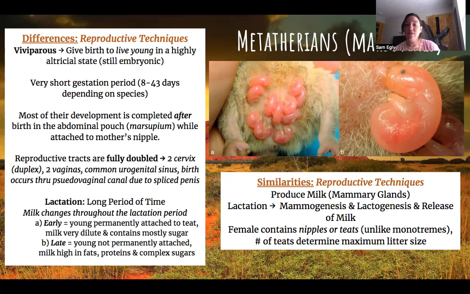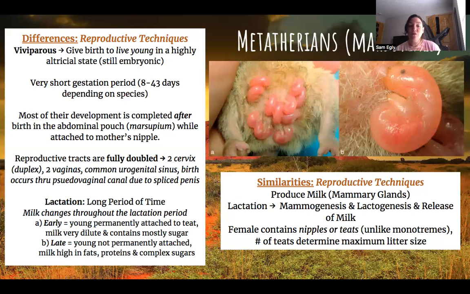giving birth to live young in a highly altricial state. Most of the development is completed after they are birthed, and they stay in an abdominal pouch called the marsupium and attached to the mother's nipple. Another thing that's really wild about Metatherians is their reproductive tracts are fully doubled. So two cervix, two vaginas.